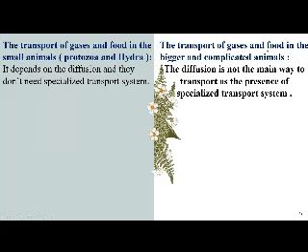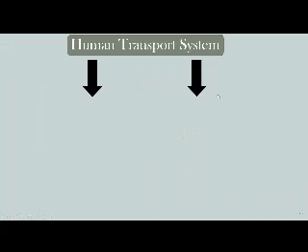For the transport of gases and food in the bigger and more complicated animals, and the human is considered one of them, or the head of them, as we studied before, diffusion here is not the main way to transport the food or gases, and there is a special transport system in it. So let's start with the human transport system.